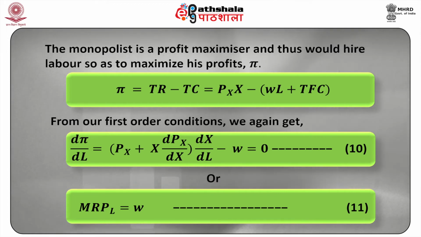From our first order conditions, we again get d pi upon dL equal to (Px plus X into dPx upon dX) into dX upon dL minus W equal to 0. This is our equation 10, or MRPL is equal to W. This is our equation 11.